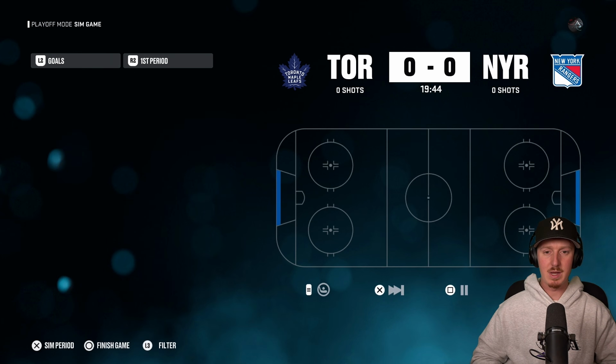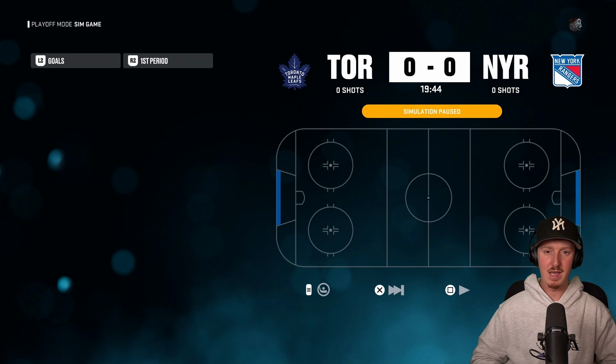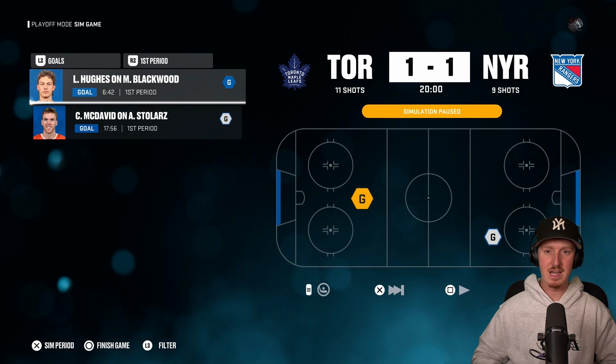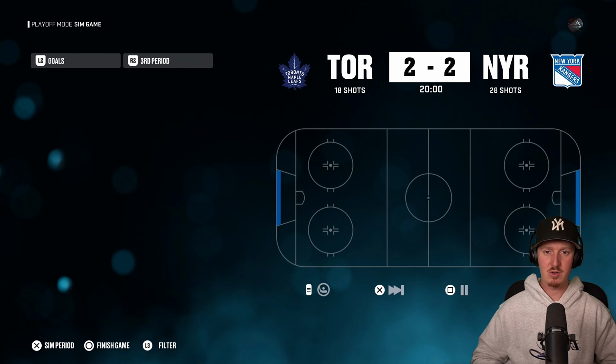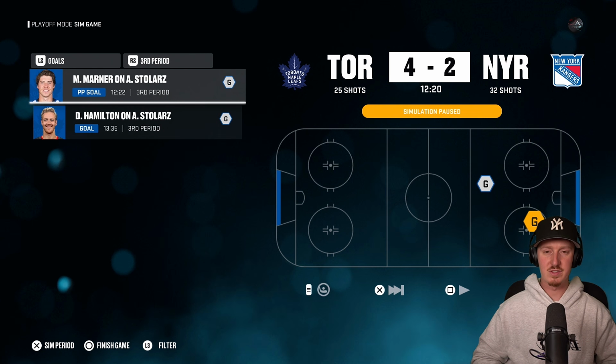Like at the end of the day, we have to understand the Toronto Maple Leafs are clearly the heavy favorite here. There's just so much elite talent on that team. Luke Hughes and McDavid are going to be exchanging goals in the first period. Moving into the second, Marcus Foligno and Matt Duchene are exchanging goals. I will give the Rangers a lot of props. They're actually putting up a pretty solid fight right now. Unfortunately though, it looks like Toronto's offense is just too strong.